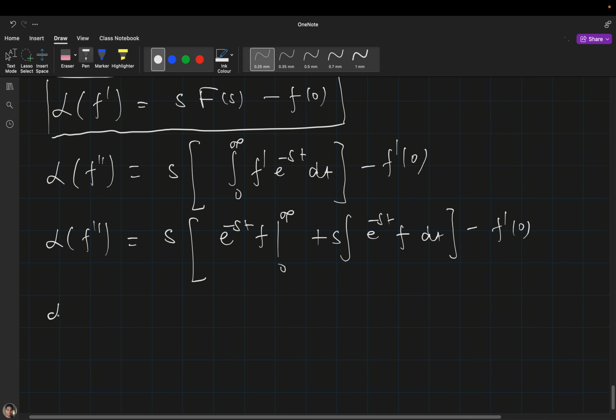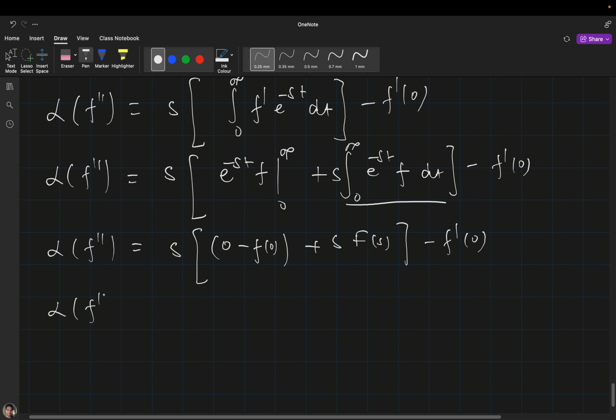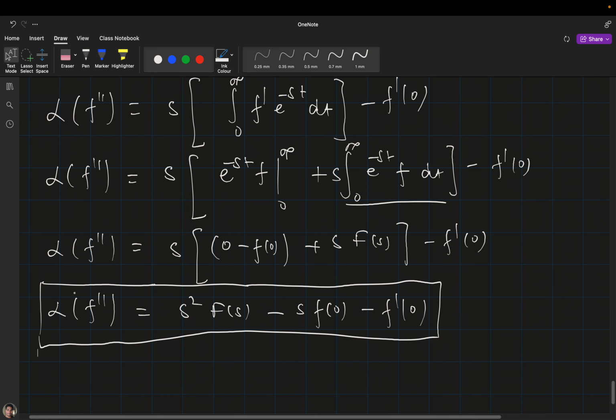Again the boundary term will become 0 minus f(0), plus s times the integral from 0 to infinity, which is again F(s), minus f dash 0. So the Laplace transformation, arranging everything, will become s square F(s) minus s f(0) minus f dash 0. So this is the derivation of the Laplace transformation of the second derivative.